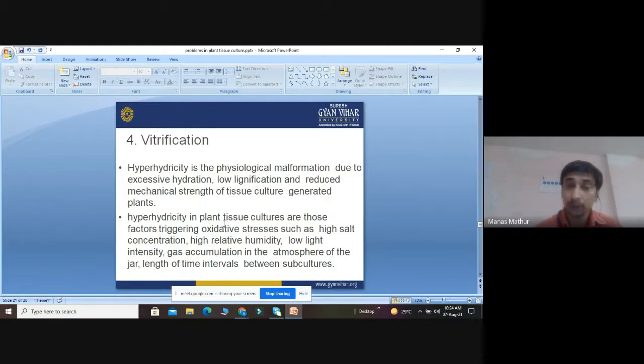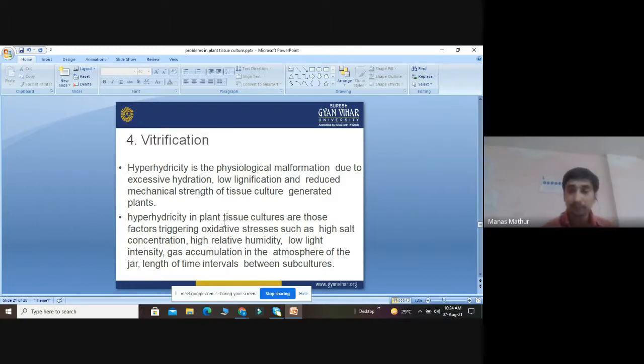They can also lead to abiotic stress like salt stress, high humidity, low light intensity, gas accumulation in the atmosphere, meaning improper supply of oxygen and carbon dioxide, and the length of time intervals between subcultures. Subculture means transfer of tissue from the old media to the fresh media. Basically, subculturing is done every week. But if there is a gap in transferring the tissue to the new fresh media, it can inhibit the growth of tissue.